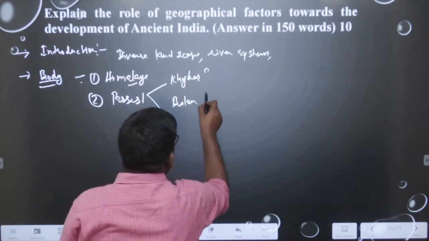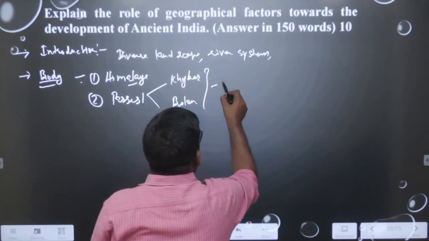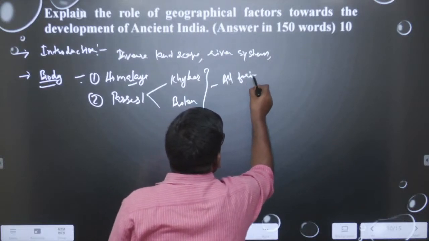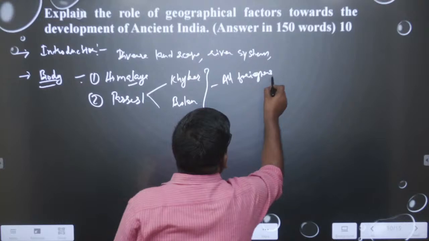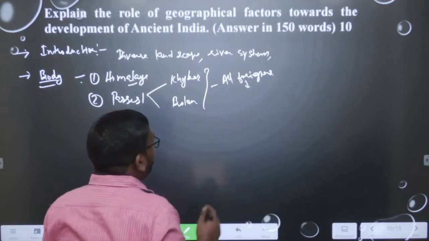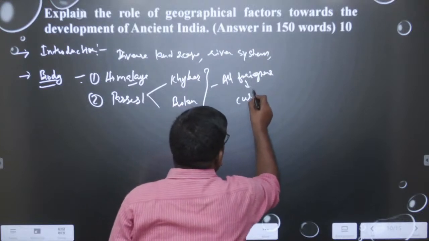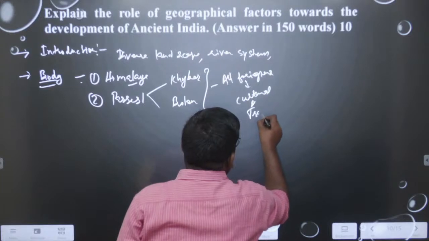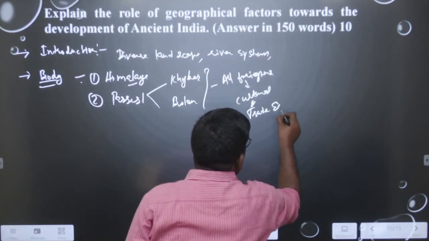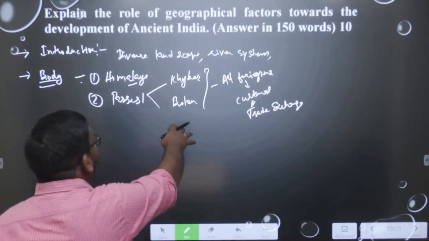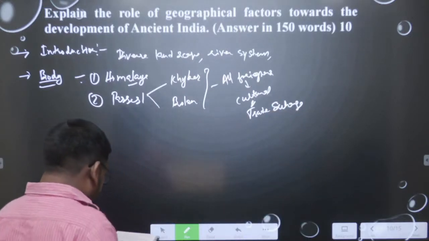The Khyber and Bolan passes are most important, through which foreigners came to India in ancient time, and this especially led to cultural and trade exchange. So, we should write about how the Khyber Pass and Bolan Pass played a very important role geographically.